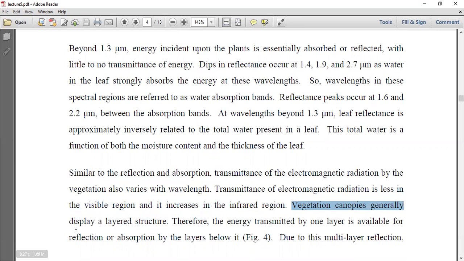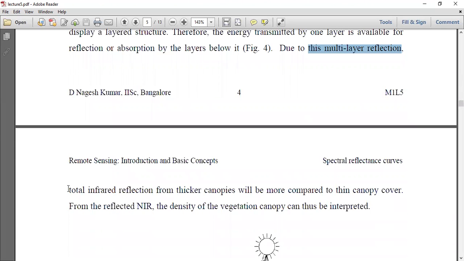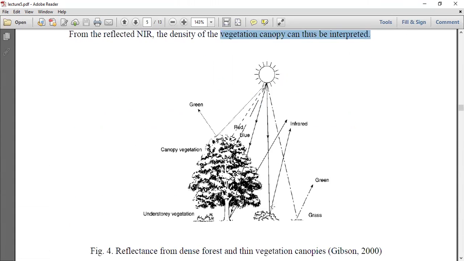Vegetation canopies generally display a layered structure. Therefore, the energy transmitted by one layer is available for reflection or absorption by the layer below it. Due to this multi-layer reflection, total infrared reflection from thicker canopies will be more compared to thin canopy cover from the reflected NIR. The density of the vegetation canopy can thus be interpreted.